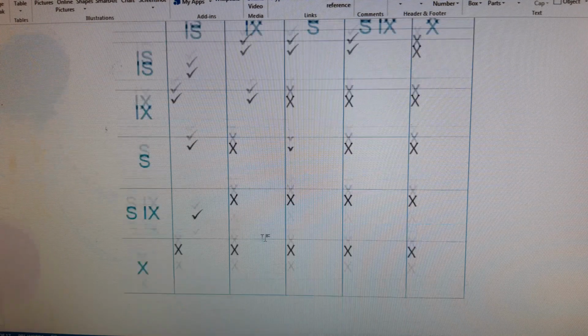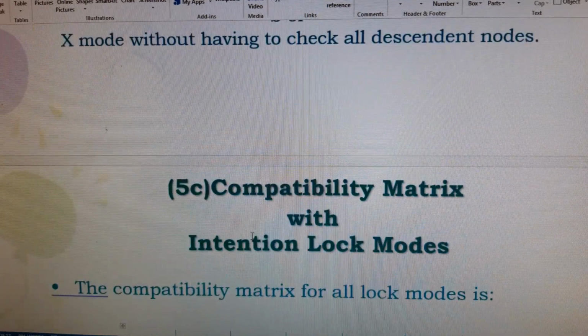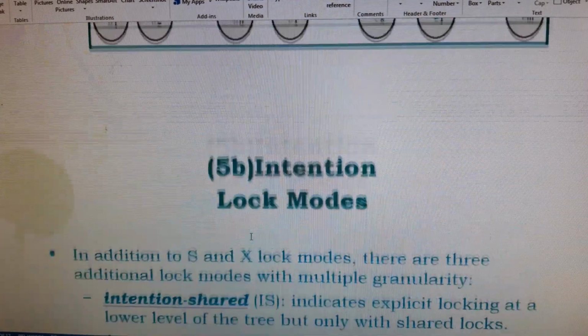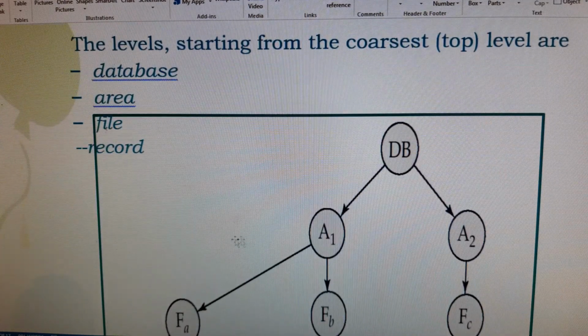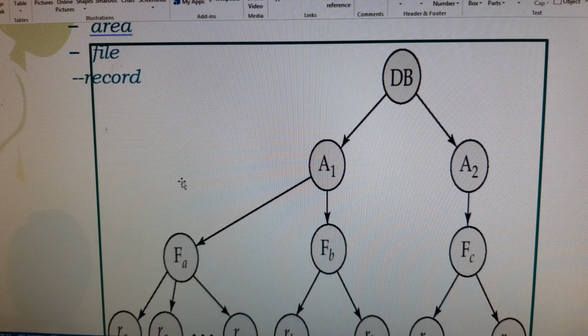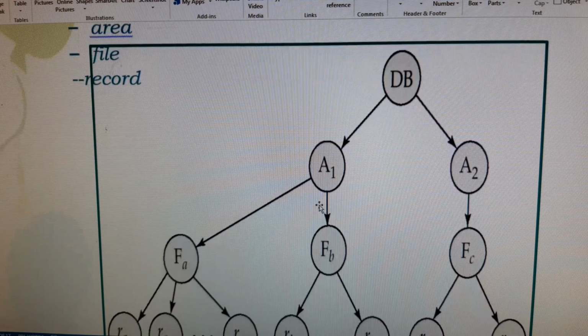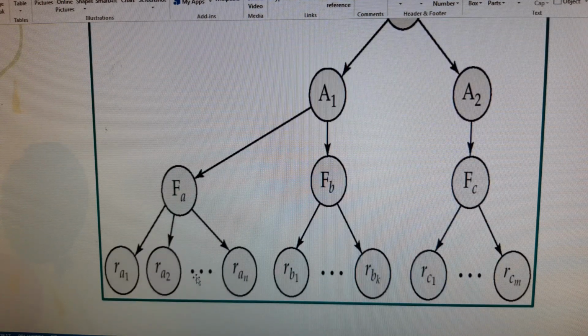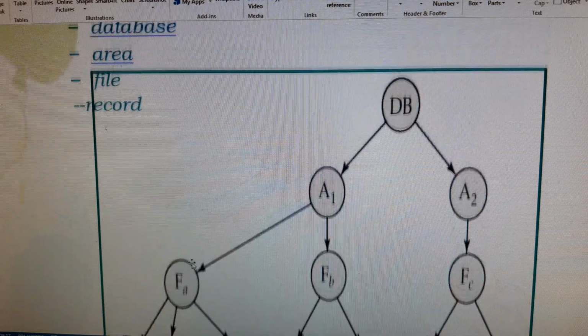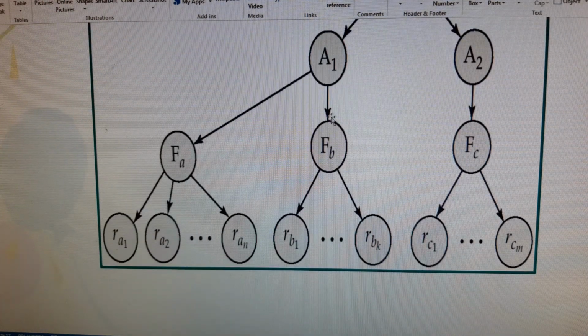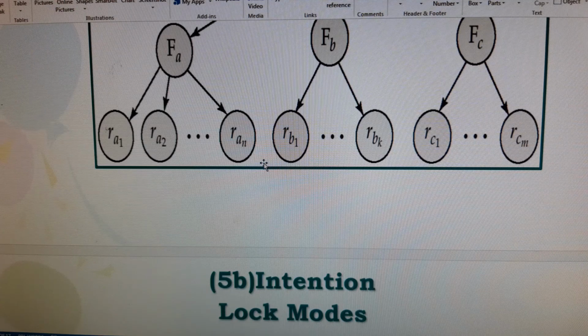So likewise we should observe shared with shared, and intention exclusive with exclusive, and this is also not purely supported. So you should define the compatibility matrix for the intention lock modes. Here, first you define the multiple levels and how you can place the locks. Shared or exclusive locks can be placed with intention shared mode, intention exclusive mode, or shared and intention exclusive mode. So likewise we should define a tree hierarchy with the database, the partitions, the set of files and the set of records. So likewise we arrange them and place the locks. Thank you. Hope you understood.